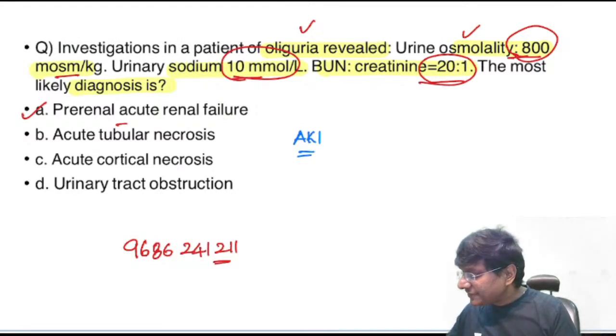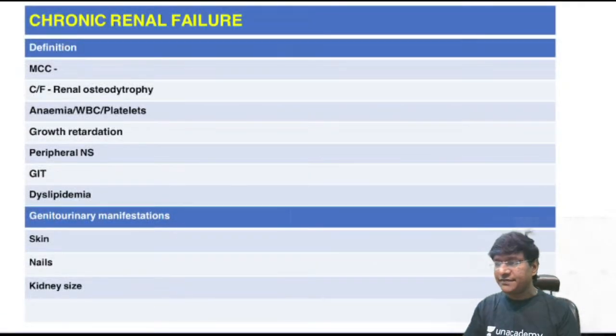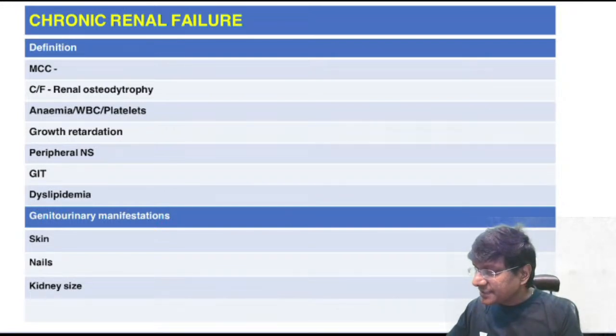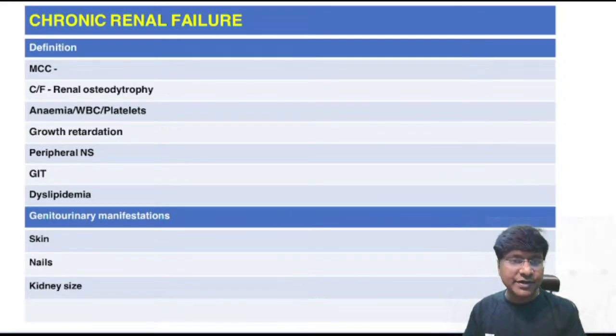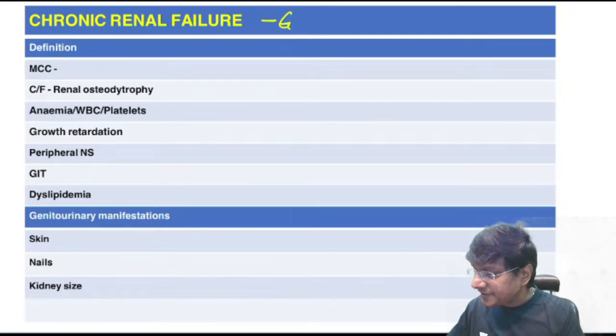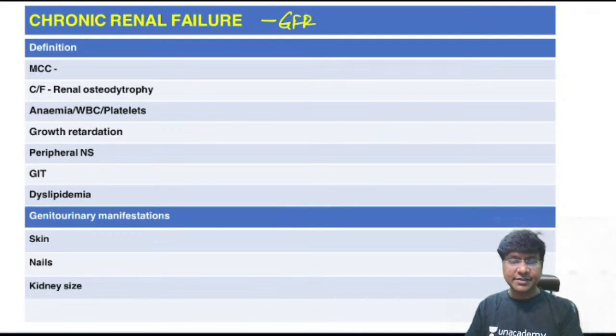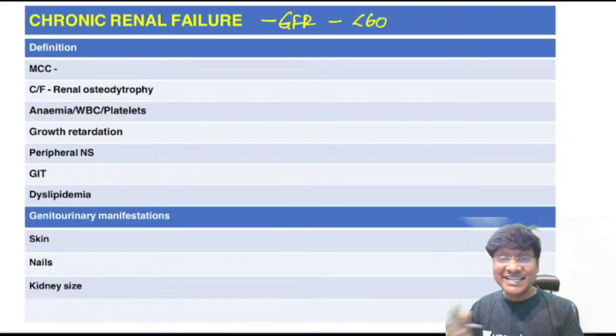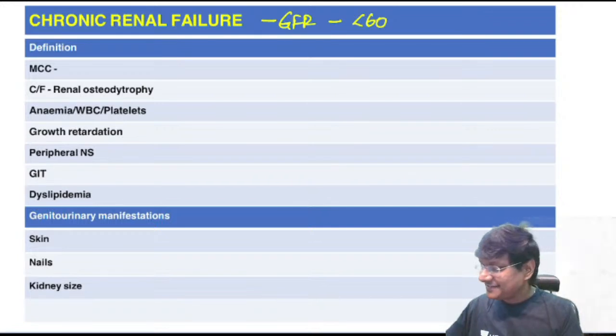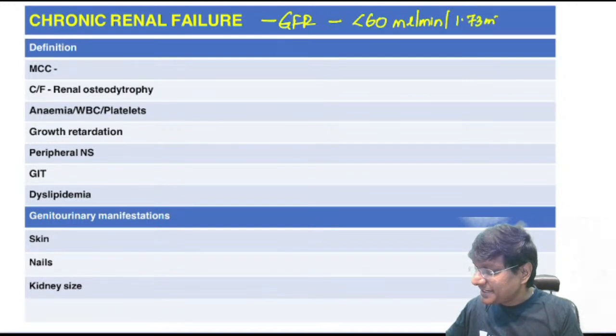Right now, after having discussed acute kidney injury, let me take up the discussion of chronic renal failure. The next important topic will be chronic renal failure. How is chronic renal failure defined? It is defined based on the glomerular filtration rate, whereas acute kidney injury was defined based on urine output and serum creatinine. What should be the GFR to call it chronic renal failure? It should be less than 30 ml per minute per 1.73 meter square.